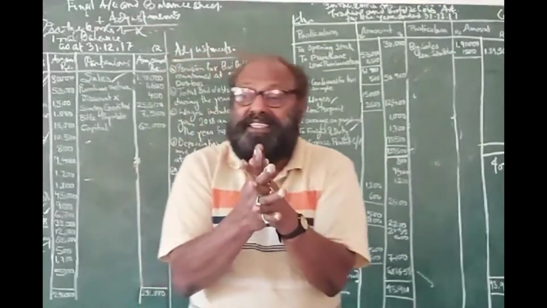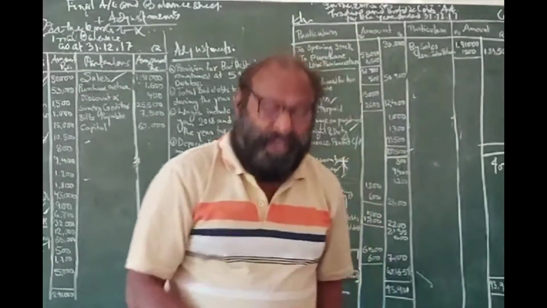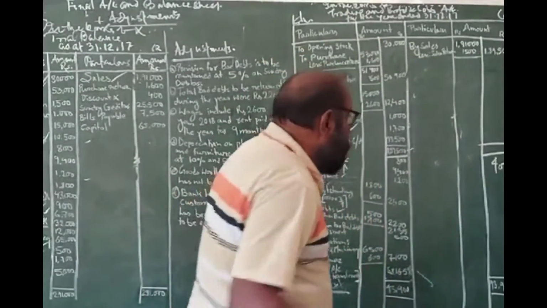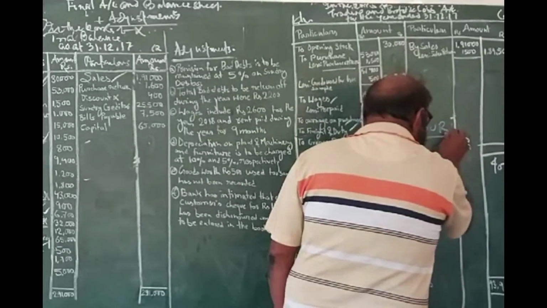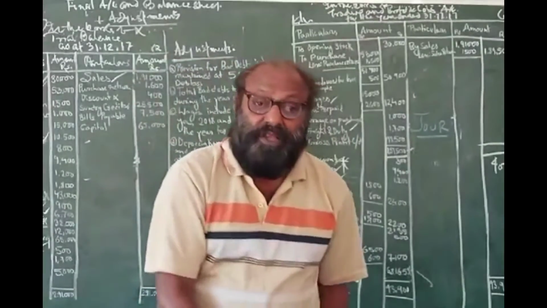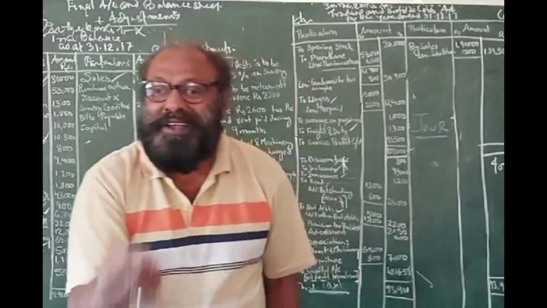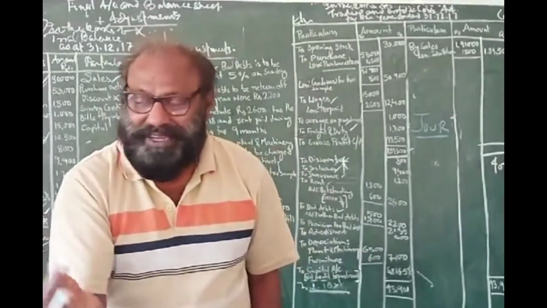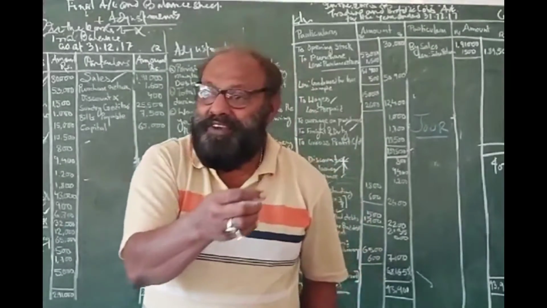And why is it journal? The term journal has come from the French word jour, J-O-U-R. Jour means day. So journal you may pronounce it, but it is better we pronounce it naturally. In English, it is journal. So journal is a book of prime entry.